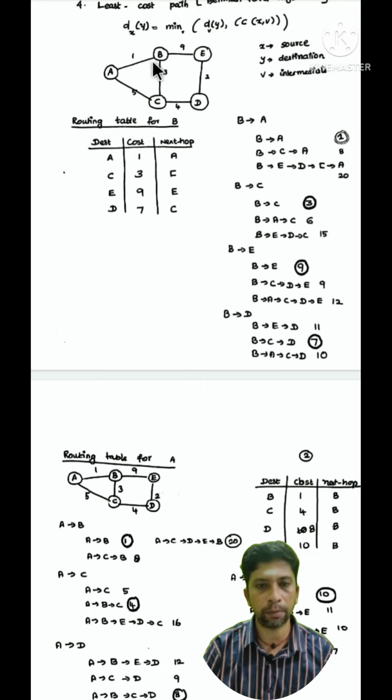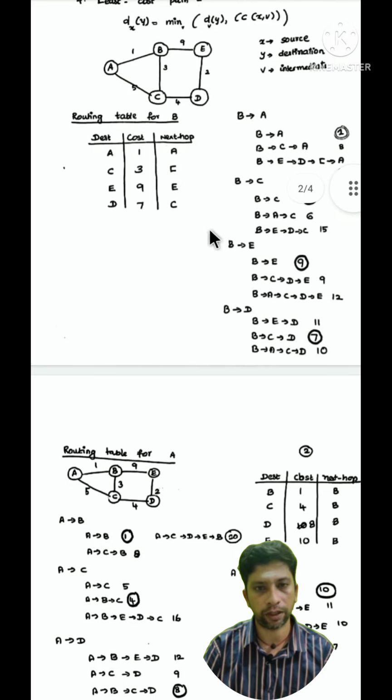Whereas B to A can also be reached by B to C to A, and then 3 plus 5 will be the cost metric. So the least is 1, which is why we have taken 1 here.